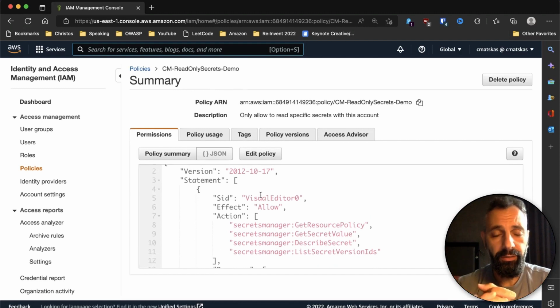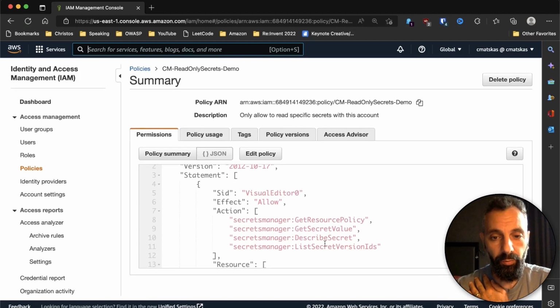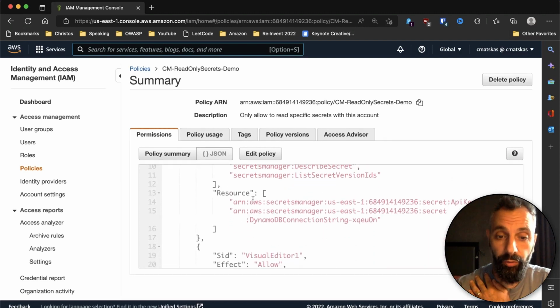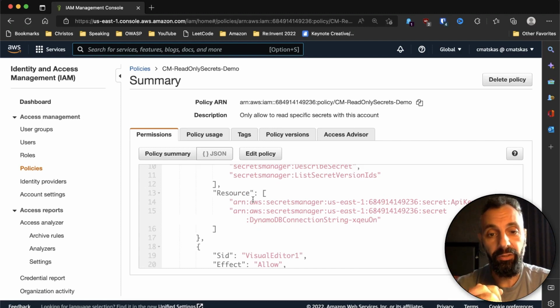This is a box standard read-only policy that I retrieved from the documentation. It allows us to read specific secrets, but when it comes to resources, I am being very explicit about which secrets my application and my user can access with this policy. Therefore, only these two secrets that we have, the API key and my DynamoDB connection string, were configured to be accessible by that user. We will apply the same policy to the other roles when it comes to running in different environments, and therefore we have a consistent experience.